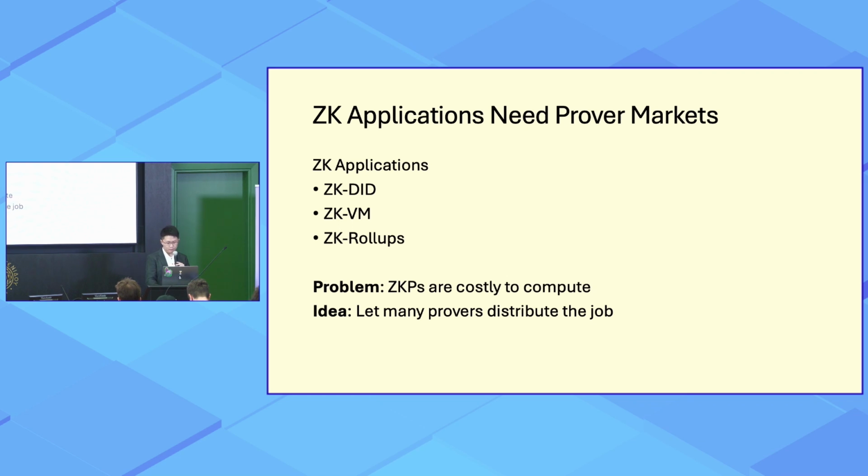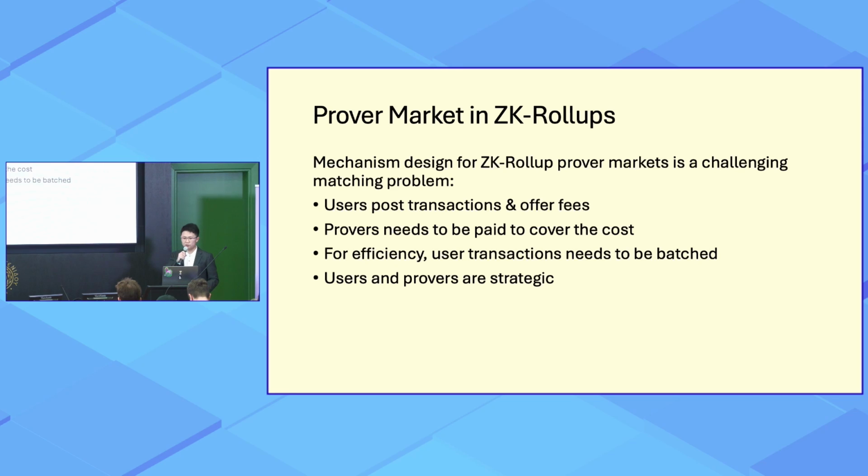So let's narrow down our scope for a little bit. Let's talk about prover market in zero-knowledge rollups. And we say here, the mechanism design problem for ZK prover markets is challenging. It's a challenging matching problem because of these facts. So let's first focus on the dynamic between users and provers in ZK-Rollups.